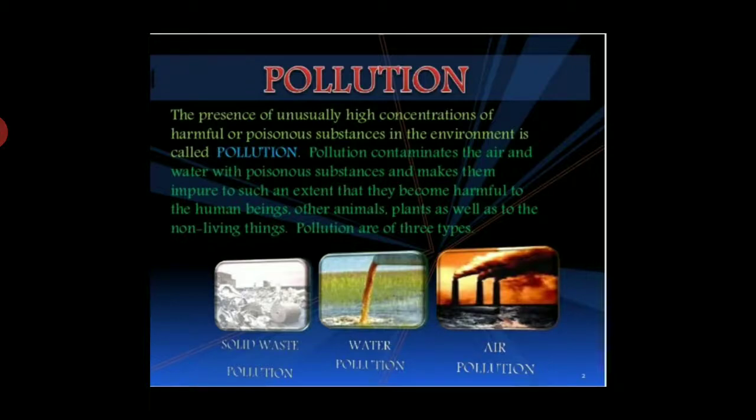So, now what is pollution? The presence of unusually high concentrations of harmful or poisonous substances in the environment is called pollution. Pollution contaminates the air and water with poisonous substances and makes them impure to such an extent that they become harmful to human beings, other animals, plants, as well as to non-living things.